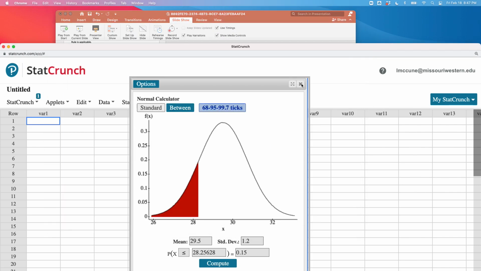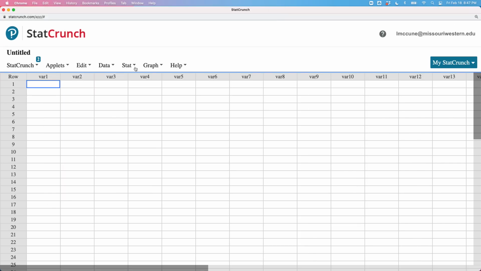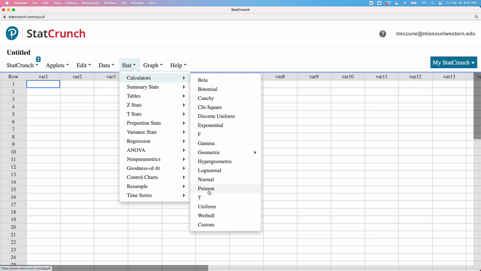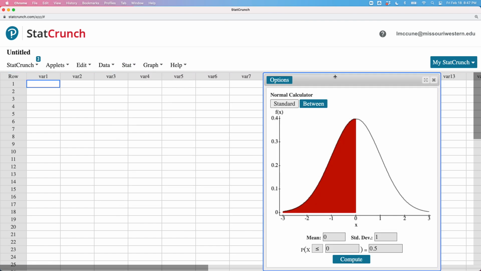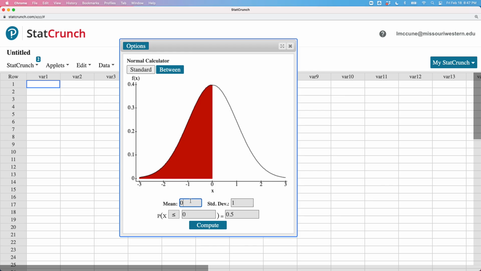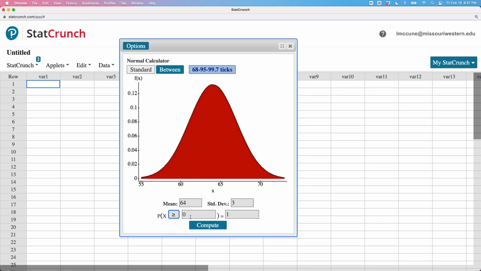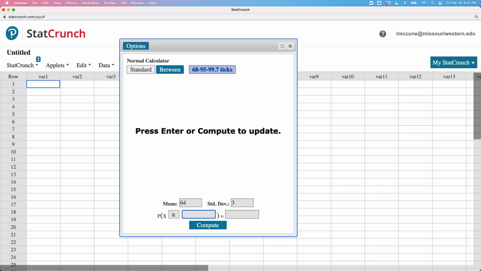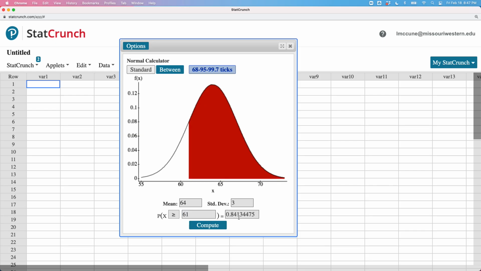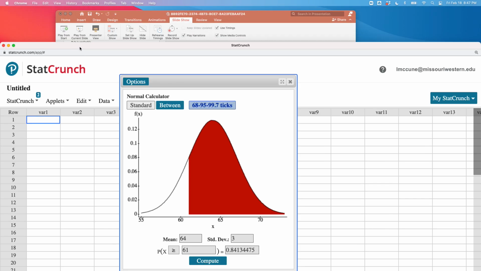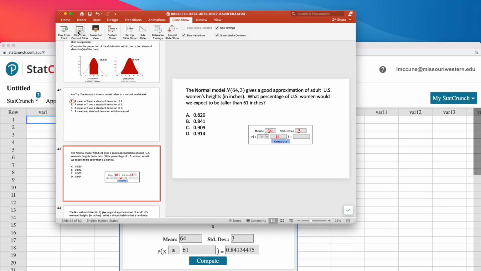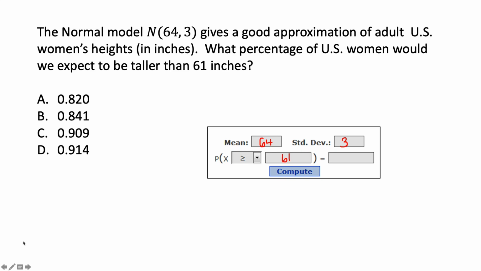So here's StatCrunch. I'm going to go to Stat, Calculators, Normal. And we set a mean of 64, standard deviation of 3. And notice I want the greater than or equal to here. Greater than or equal to, what was it? 61. Let's compute. I get 0.841, which was option B.